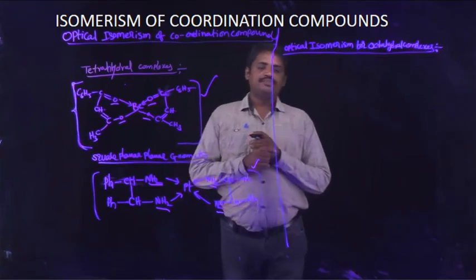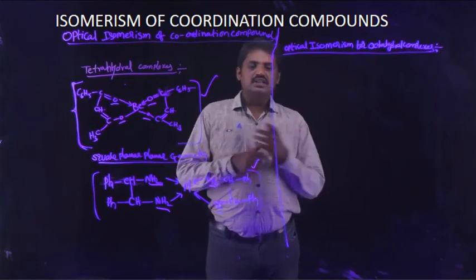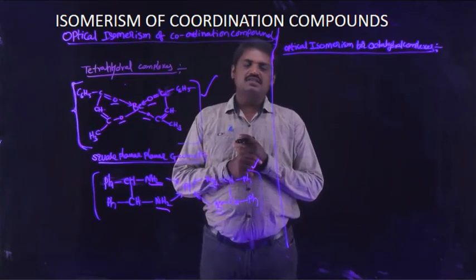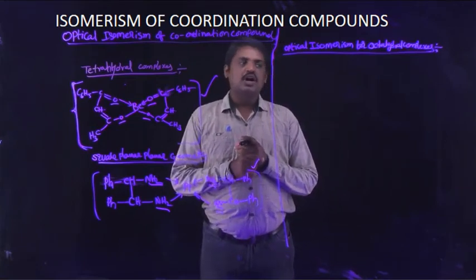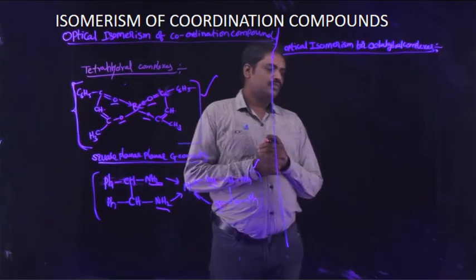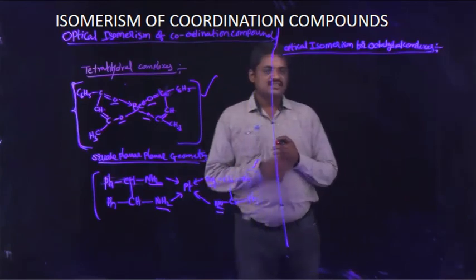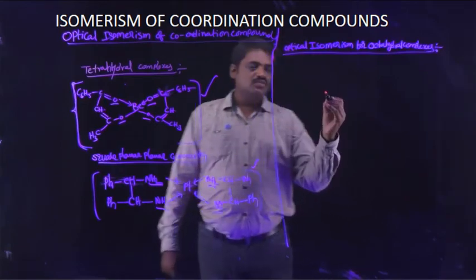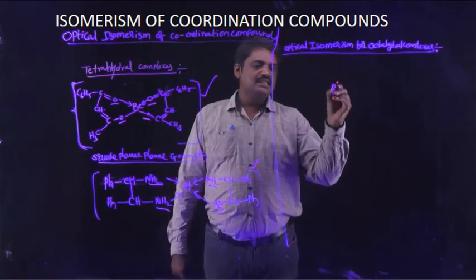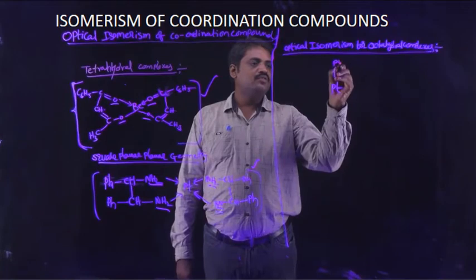Generally, these octahedral complexes show optical isomerism. For example, one of the octahedral complexes is taken. Platinum is the central atom for this given coordination compound.